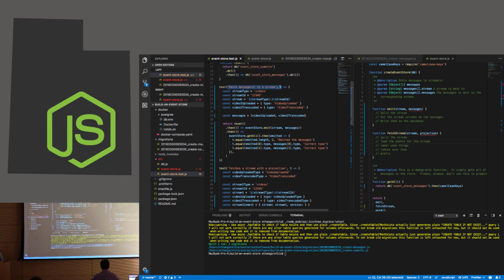One is for emitting. Basically, we get a stream ID and a stream type and put them together to make a stream, because app code should think in terms of streams, not in how we actually store events. I have a couple of events here that are missing most of the fields, but we don't really need them for this demonstration. So I just have the type on there, but a real event would have a payload, correlation ID, user ID, that kind of stuff. Stick them into an array, and then call the emit function on the event store, passing it the stream, and then the messages that are supposed to be emitted there, and then we check to make sure that they got emitted.